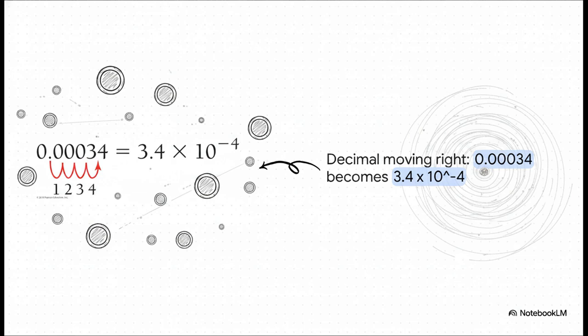If we have a tiny number like 0.00034, we just do the exact reverse. We move the decimal point 4 spaces to the right to create our number between 1 and 10, which is 3.4. Moving the decimal to the right gives us a negative exponent, so our final result is 3.4 times 10 to the power of negative 4. It essentially makes the totally unwieldy completely manageable.